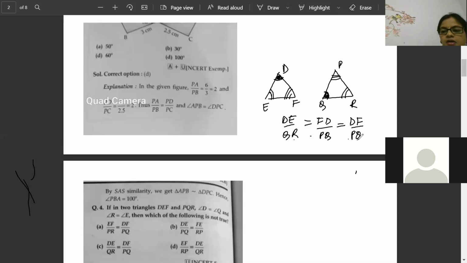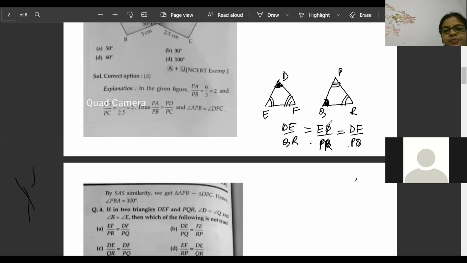Here, if EF will be there with PQ, I'll change it because look at DE, DE and QR is correct. After that EF, PR. I wrote that one two times, EF, PR. And DF, PQ. So the correct answer, Pranjal, now after doing this, it will become very easy. The correct answer will become B. Okay, very good.